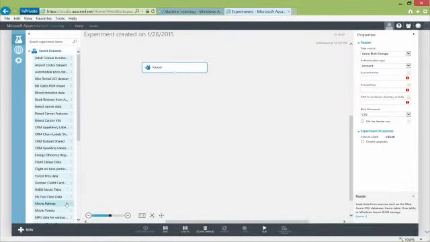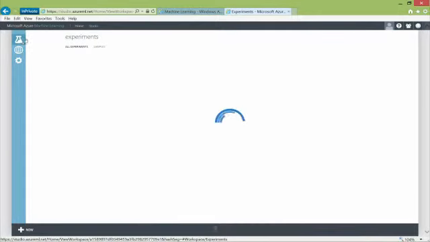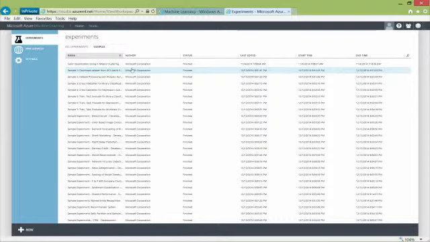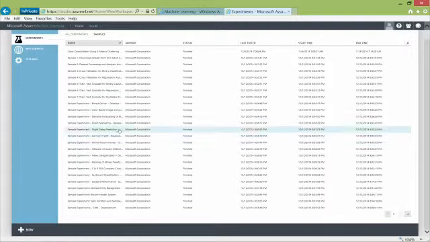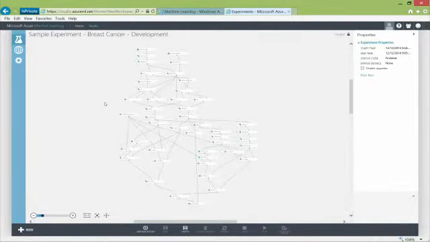If you want to see how we actually use some of these models and data sets to create sample models, we can go back to our data model here and look at some of the samples that we've created and allow you to use and modify to see how we do machine learning. So you can see there's the breast cancer data set, and some of these are fairly complex. It's a good idea to start looking at some of these models: how are we using our data? How do we score models and experiments? And once we get our model created, we can publish that out as a web service and make that available for others to use and consume.